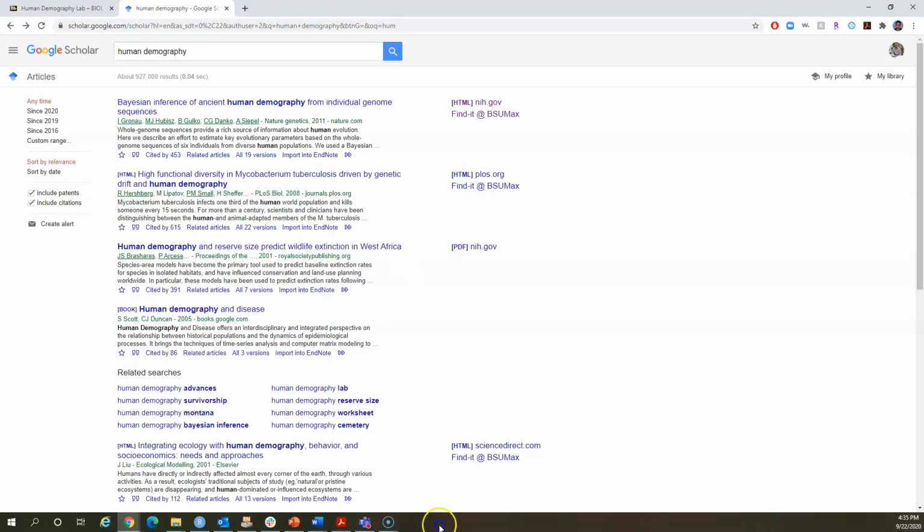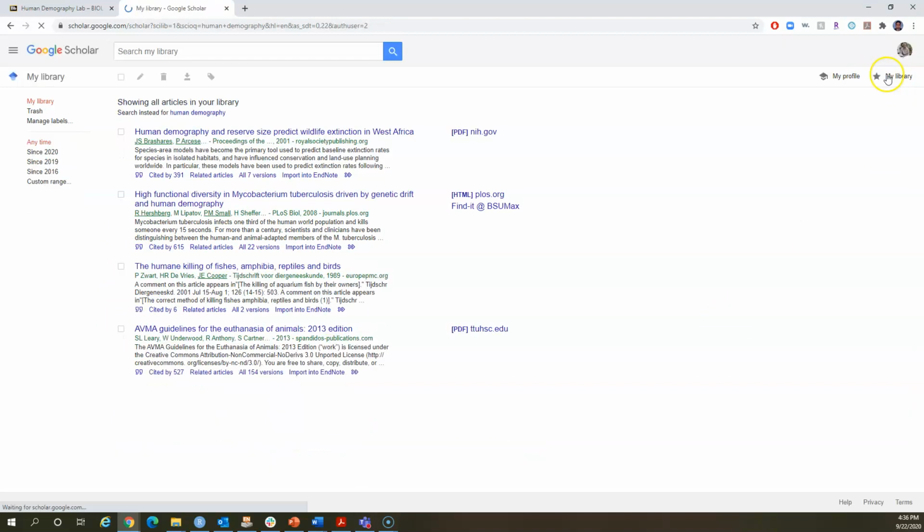What else can you do with Google Scholar? Let's say that you don't have time to read this quickly. We only have 5 minutes left before the next online lecture. So what I would do is, can you see this little star, right? You can actually save a few articles to your library, right? And how do you access those back? Look at this link called My Library. Click that link.